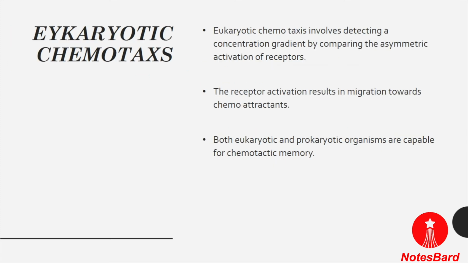Now let's understand eukaryotic chemotaxis. The mechanism of chemotaxis in eukaryotic cells is quite different from that of bacterial cells like E. coli, but the sensing of chemical gradients is also a crucial step in the process of eukaryotic chemotaxis, as it is in prokaryotic chemotaxis.